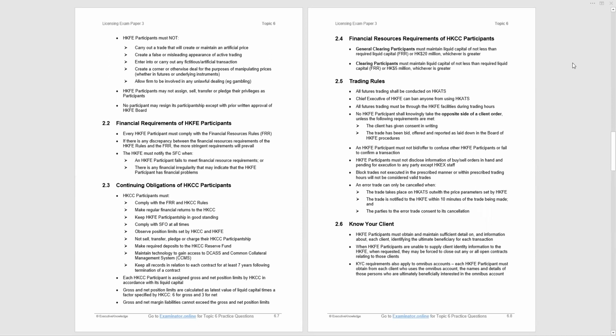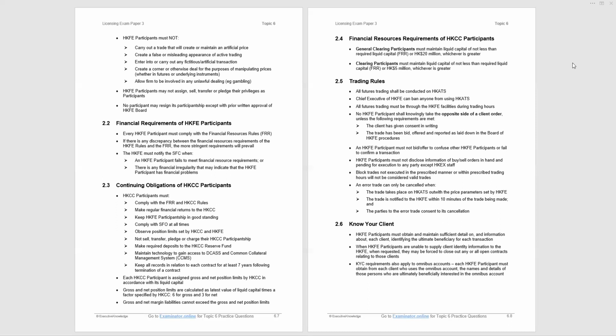It goes on to tell us at the top of page 6.5 that futures exchange participants must not carry out trade that will create or maintain an artificial price, create a false or misleading appearance of active trading, enter into or carry out any fictitious artificial transaction. I think these points would be fairly obvious if they pop up in a question. Create a corner or otherwise deal for the purpose of manipulating prices. Allow the firm to be involved in any unlawful dealing. As I say, I think that's fairly obvious.